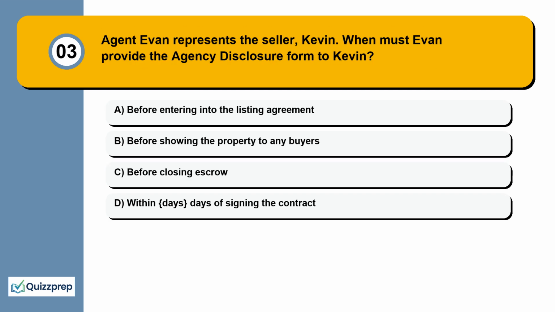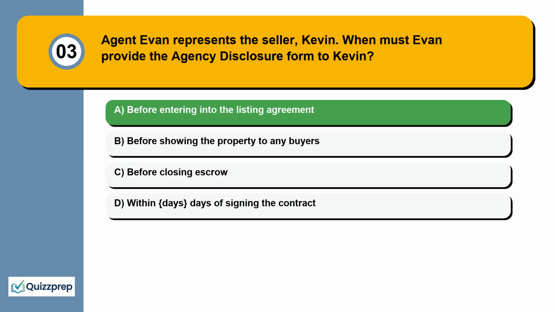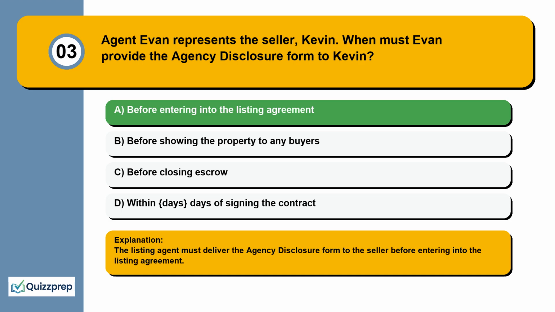Question 3. Agent Evan represents the seller, Kevin. When must Evan provide the agency disclosure form to Kevin? Before entering into the listing agreement, before showing the property to any buyers, before closing escrow, within days of signing the contract. The listing agent must deliver the agency disclosure form to the seller before entering into the listing agreement.